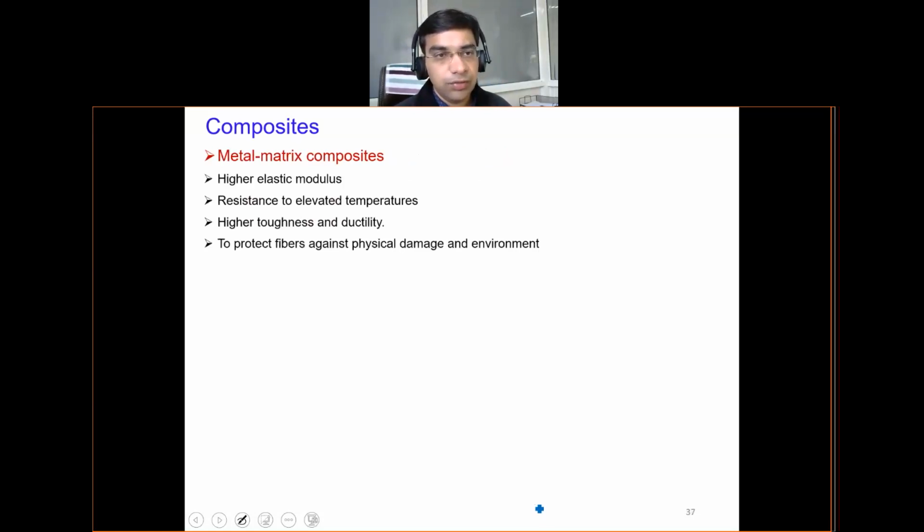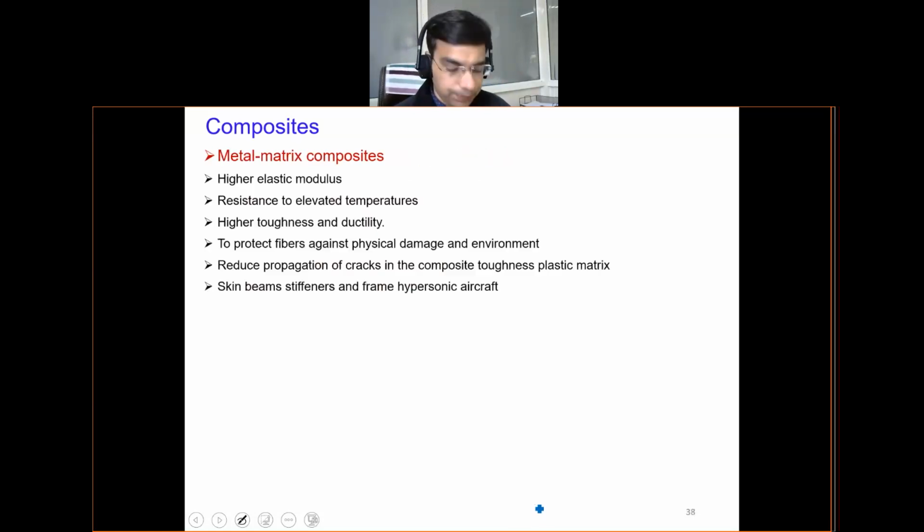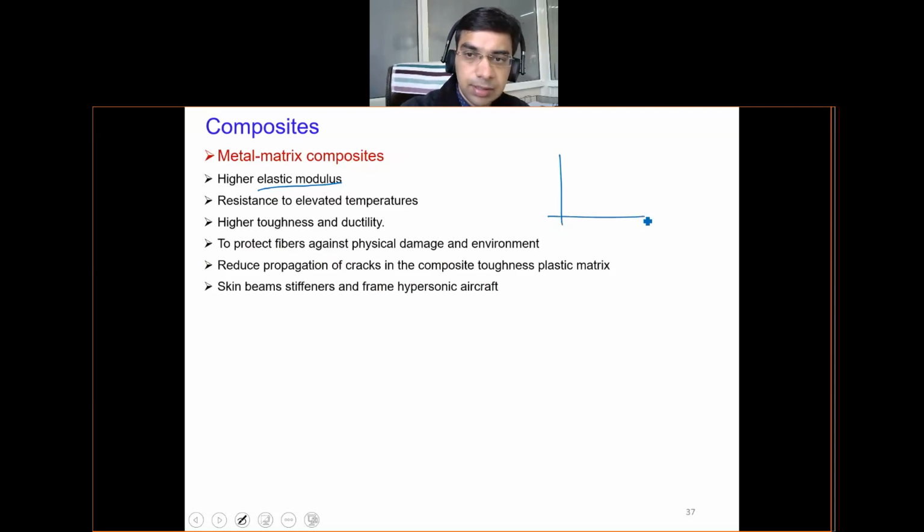Now, if we talk of metal matrix composites, they have the property of high elastic modulus, meaning they have a very high elastic range in which they can take the load. Elastic modulus is basically the slope in the elastic region of the engineering stress-strain curve, beyond which the plastic region starts.